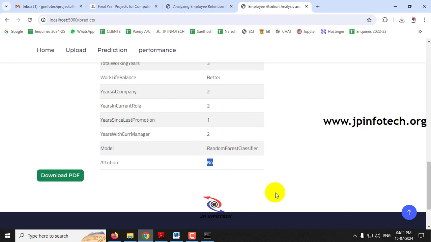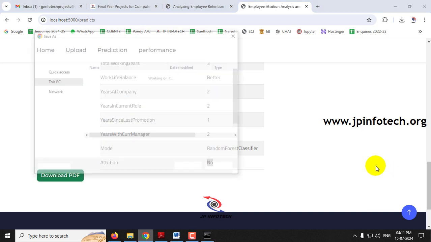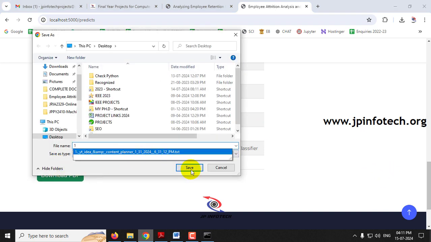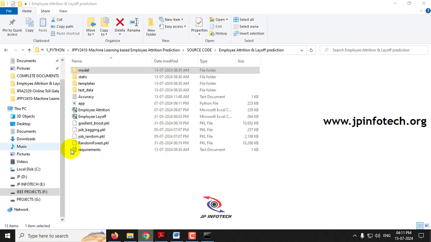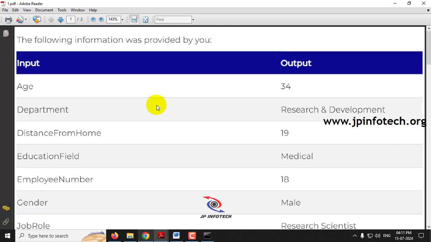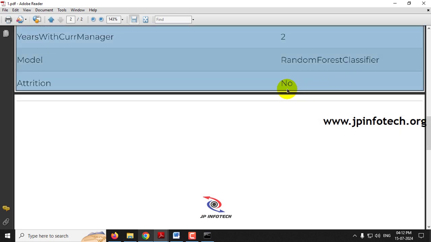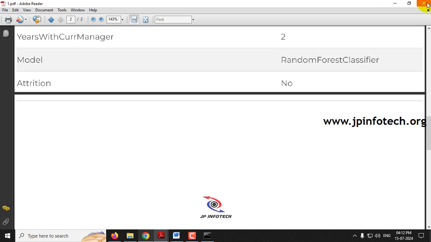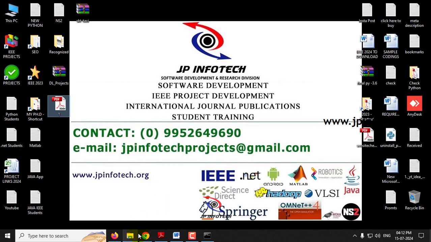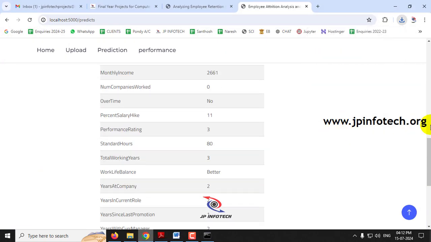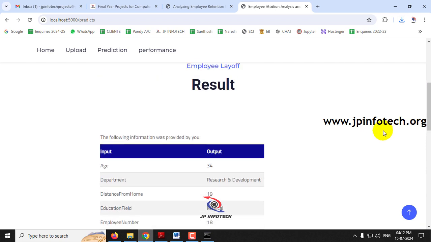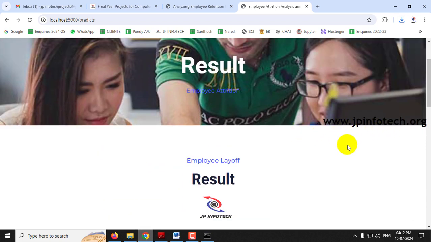If you want to download this result as a PDF, you can just click download PDF. I'll save it as one on the desktop. Now you can see the result. These are the input details that we have given, and the attrition prediction result is saved as predicted no. So you can also export the result as a PDF here, because we have not used any database in the project, so it will not be stored. Only in this way can you store it.